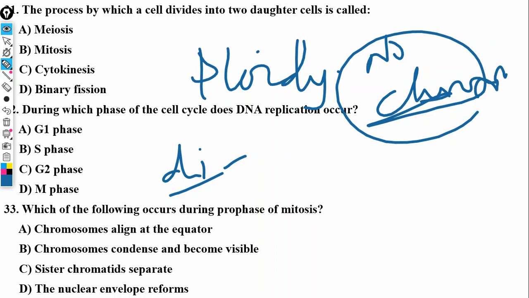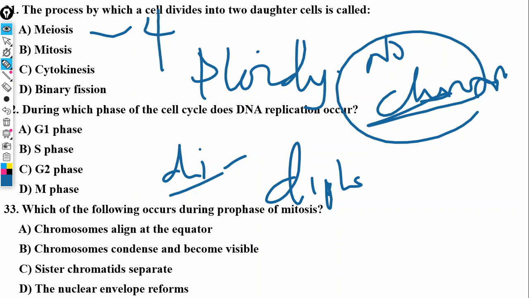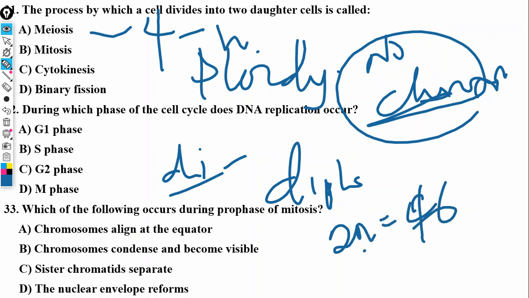So mitosis is the one that produces two daughter cells, while meiosis produces four daughter cells. So it's called reductional division. Four daughter cells means that the number of chromosomes will be haploid. For us, our diploid number 2n is 46, and our n is 23.